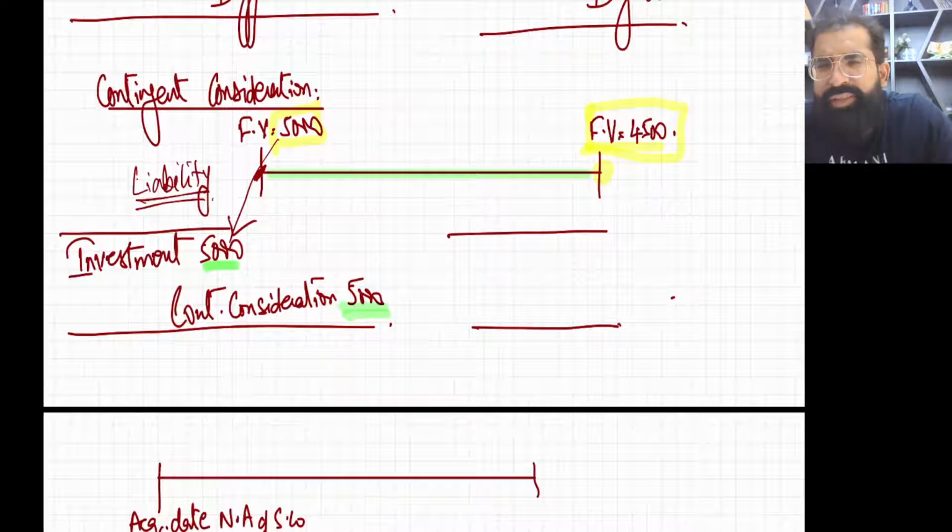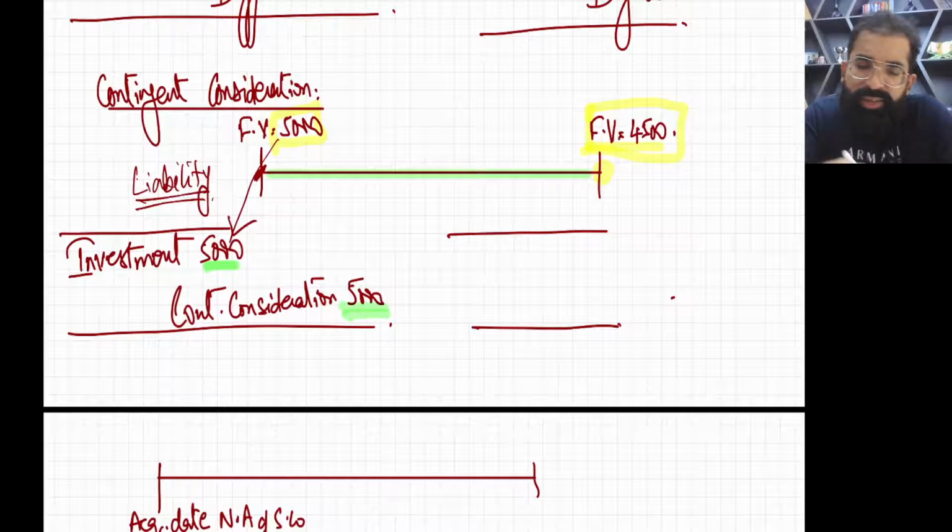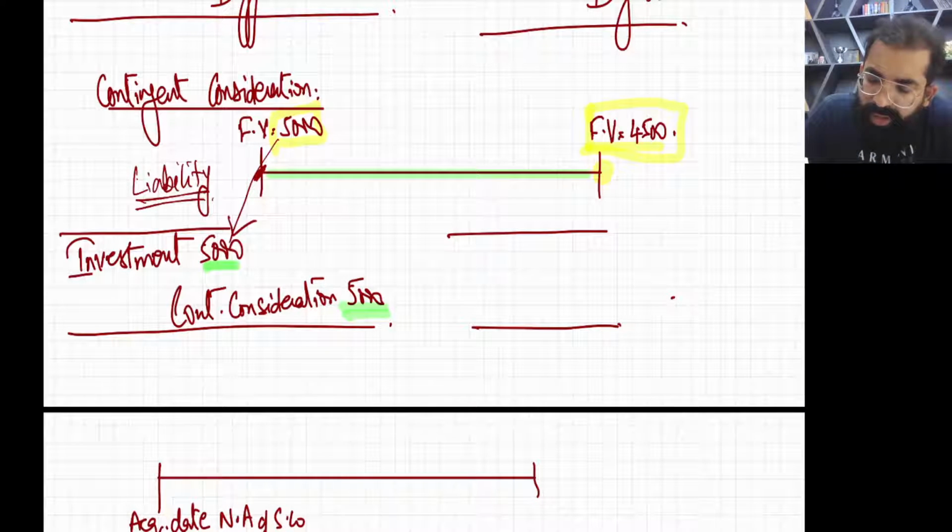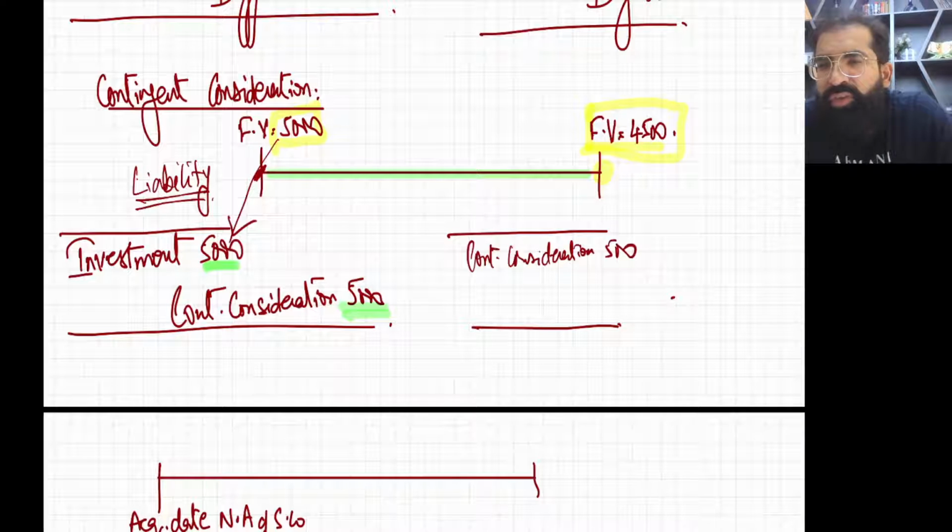So I hope you remember this dialogue. Any liability that vanishes without paying any consideration, it's your income. So the decrease in liability without paying anything is your income. So we'll be making the entry contingent consideration debit, your liability, and P&L credit.